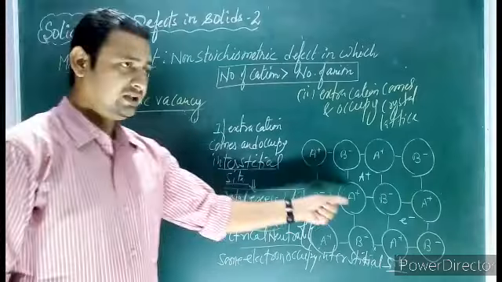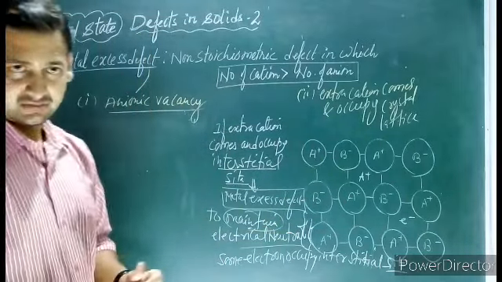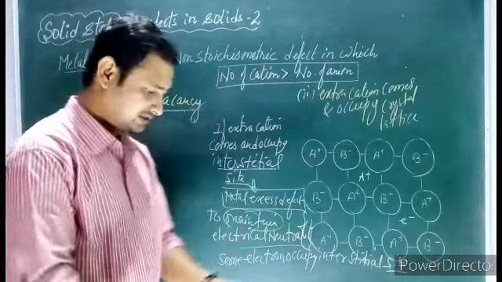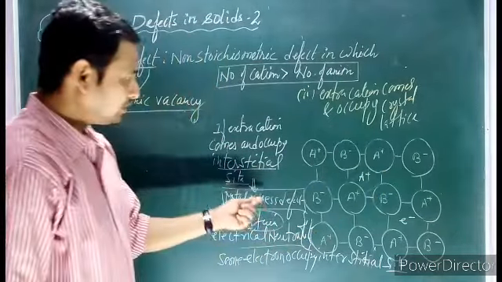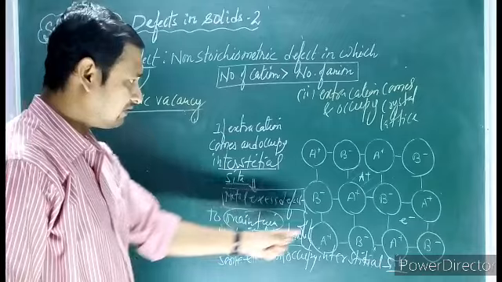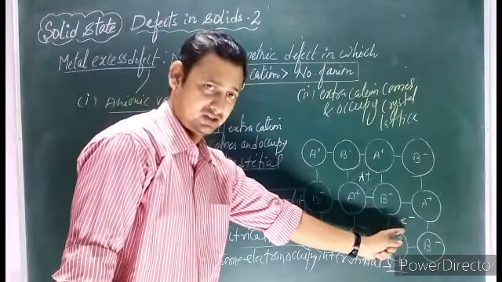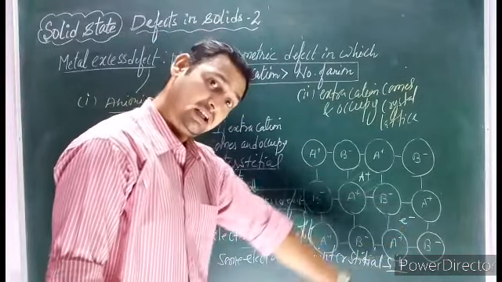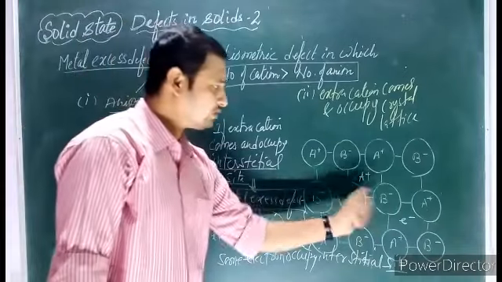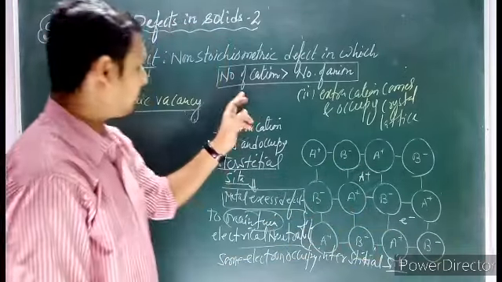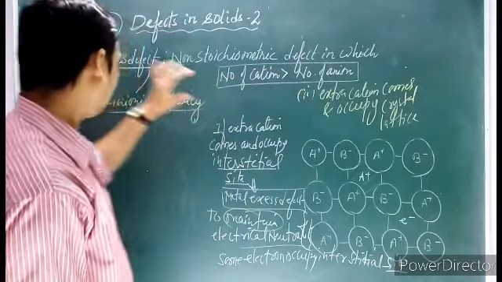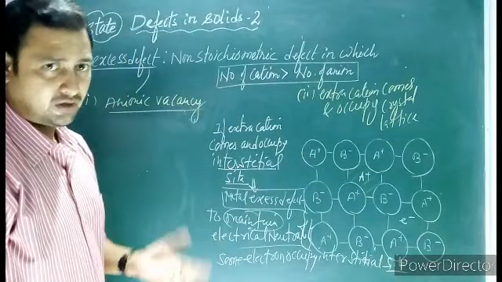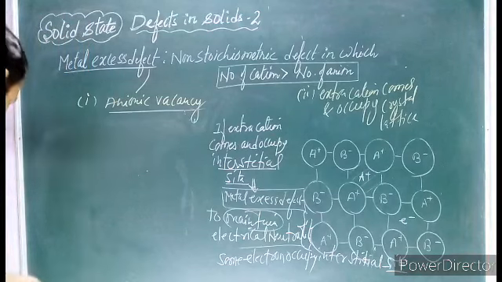So here we have got our metal excess defect. The extra cation comes and occupies the interstitial site, and to maintain the electrical neutrality, an extra electron comes in the interstitial space. Then the electrical neutrality is maintained and the number of cations becomes greater than the number of anions, and that's how we got the metal excess defect. Let's take an example to support this.